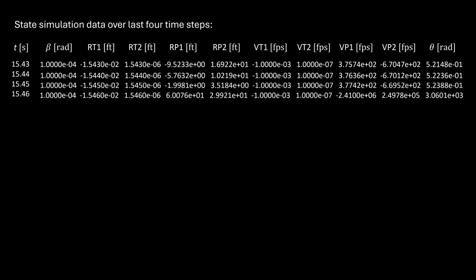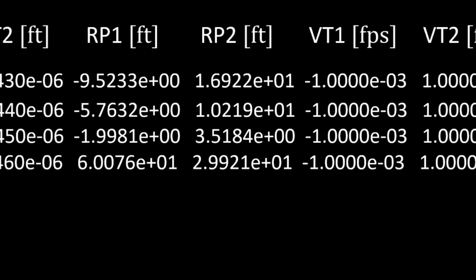The final time, RP2 equals 0, or the vertical position of the pursuer just touches the ground. At 15.46 seconds, we observe the pursuer goes from being 3 feet from the target to suddenly 30 feet above it.